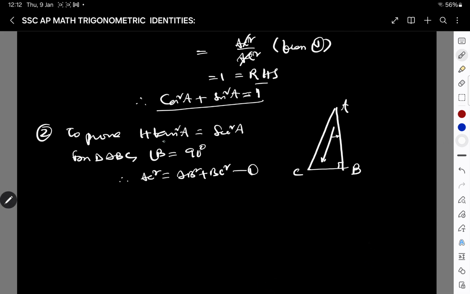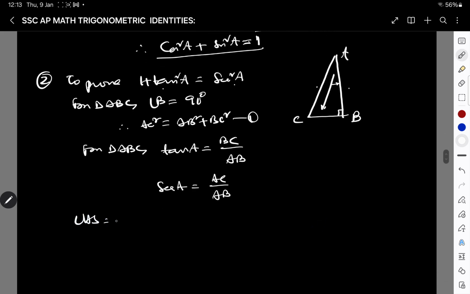Now you should find tan and you should find secant. From triangle ABC, what is tan A? Tan A is opposite by adjacent, that is BC by AB. And what is secant A? Secant A is just the reciprocal of cos A, and cos A is adjacent by hypotenuse, and therefore secant A is hypotenuse by adjacent, that is AC by AB.